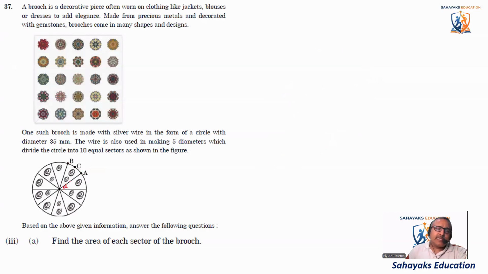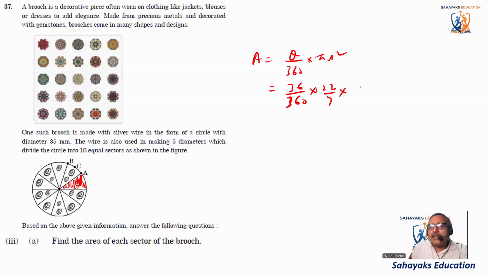So this is a sector. They want to find the area of this complete sector, and we know that the area is equal to theta by 360 into pi r square. And we know that it is 36 degrees. So 36 divided by 360 into 22 by 7 into radius, which is 35 by 2 into 35 by 2.